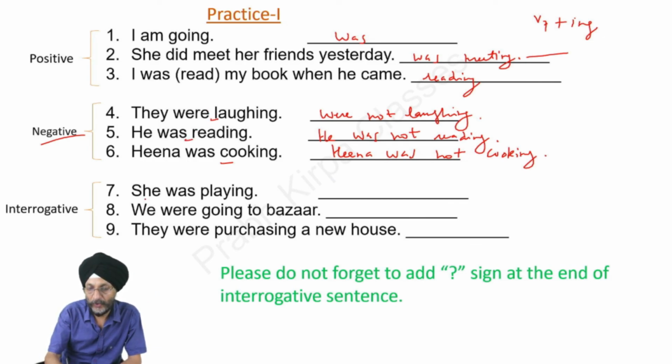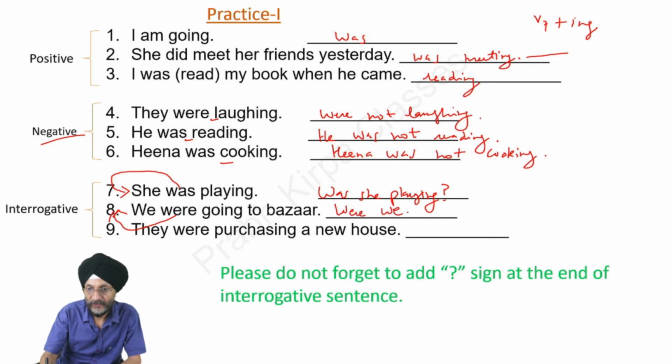Interrogative. Now we are to make the sentence interrogative. What we are to do? We are to place was before the subject. Was she playing? Next, we were going to bazaar. We are to place the verb before the subject, we.